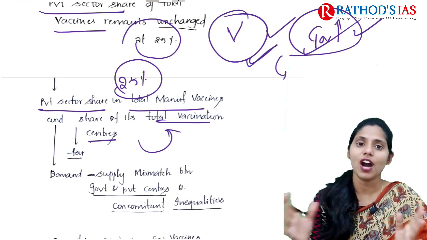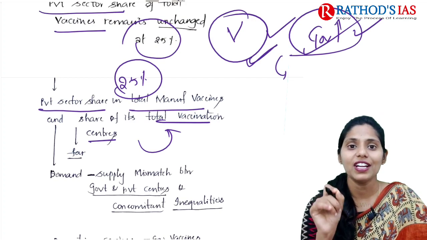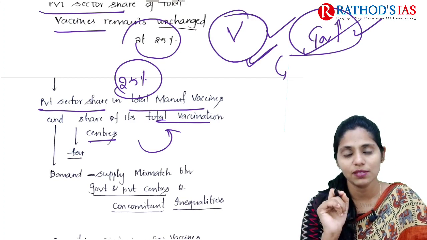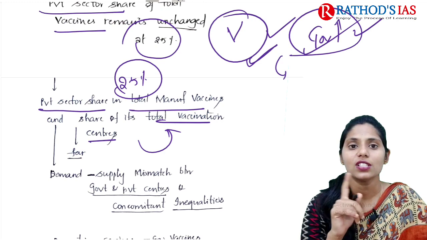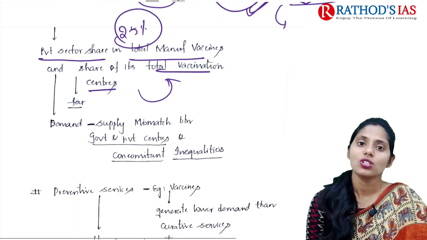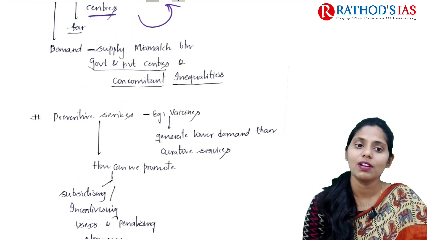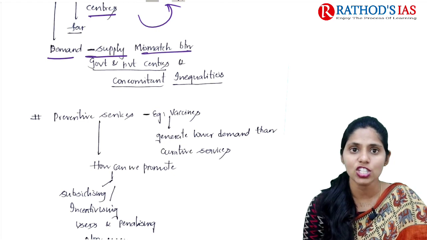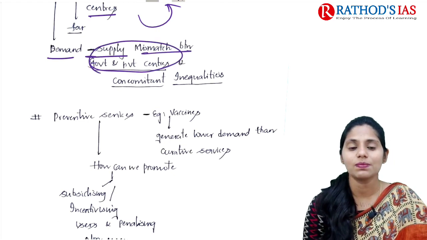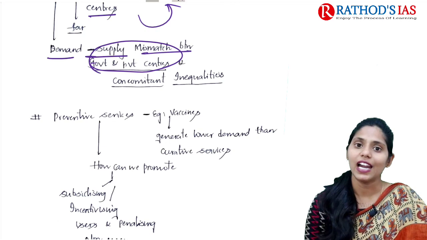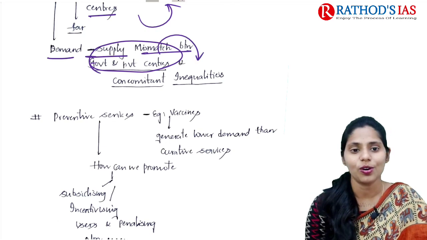Because of this, there is a far gap between private sector share in total vaccine manufacturing and total vaccination centers. So there will be a demand supply mismatch between government and private sector, and that will also lead to some inequalities.